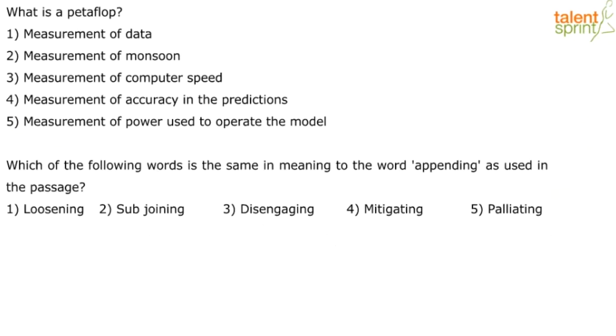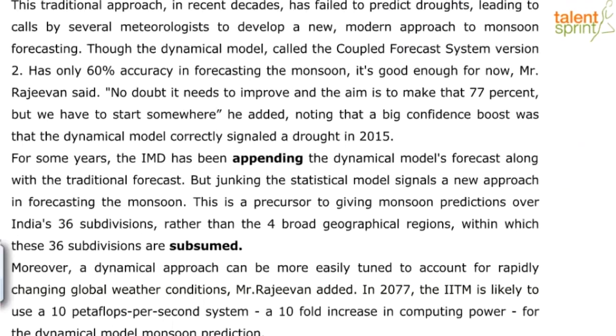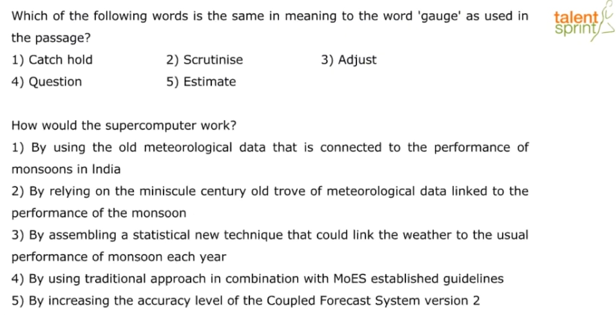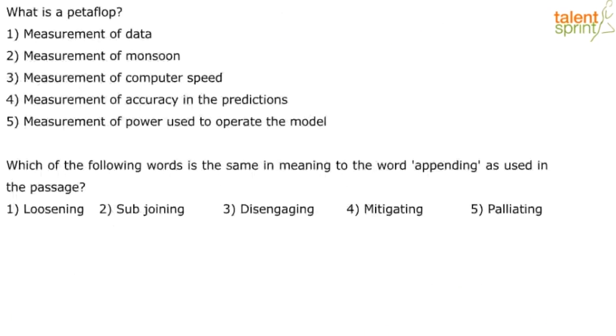What is a petaflop in the passage? Last passage. It says, in 2077, the IITM is likely to use a 10 petaflops per second system, a 10-fold increase in computing power for the dynamical model monsoon prediction. Okay, so looking at our options, the answer for that would be measurement of data, no. Measurement of monsoon, no. Measurement of computer speed, yes. Not measurement of accuracy in the predictions, not measurement of power used to operate the model.